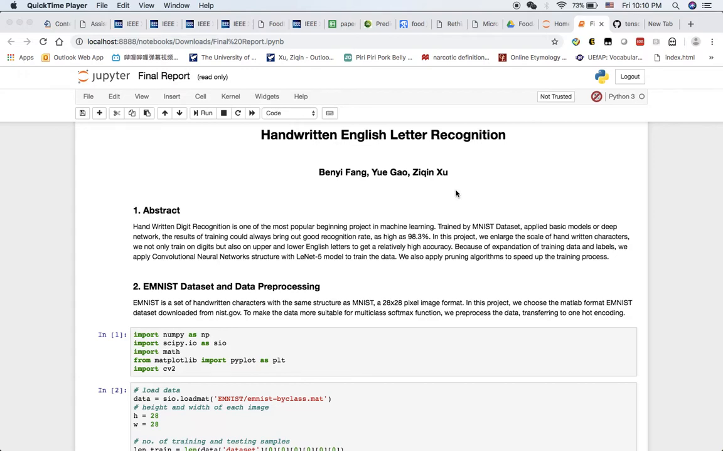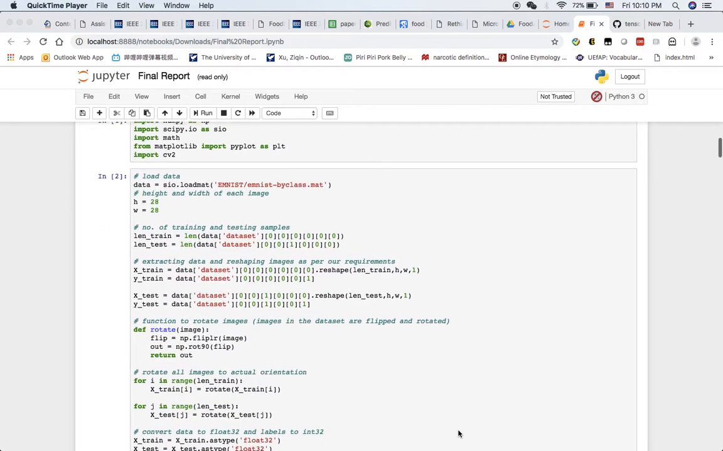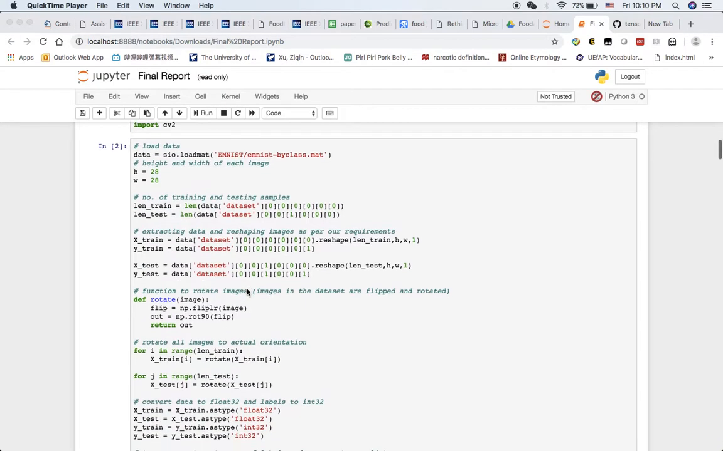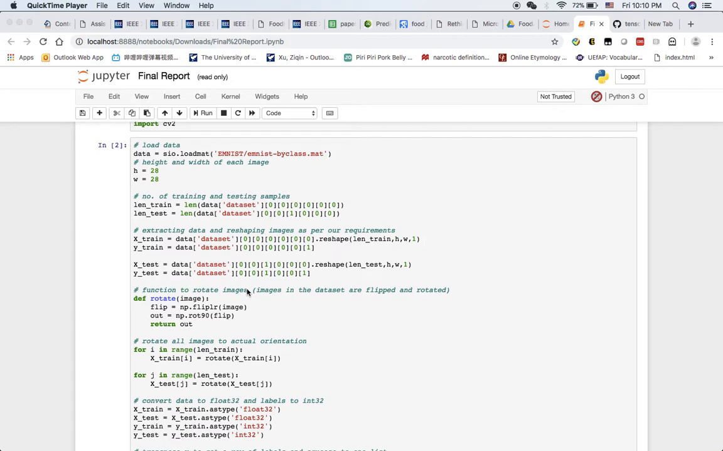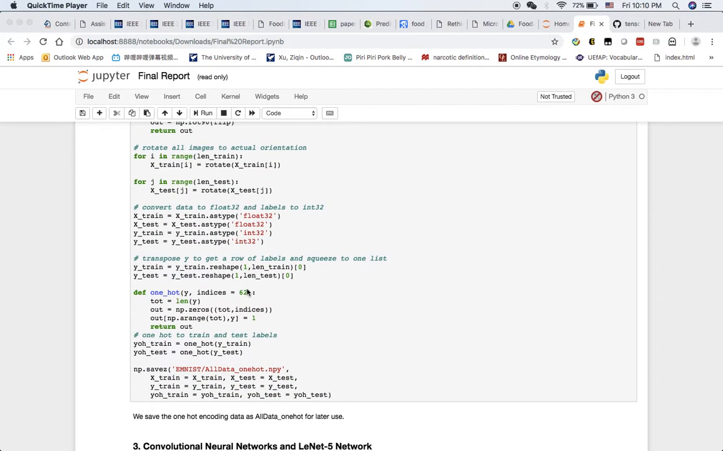that we also made some improvements to our model, as we applied the pruning algorithm to speed up the training process because the previous process was pretty slow. Here is the way we import data. We use cv2, the OpenCV library in Python, to read image data and process them as a matrix for the following training.